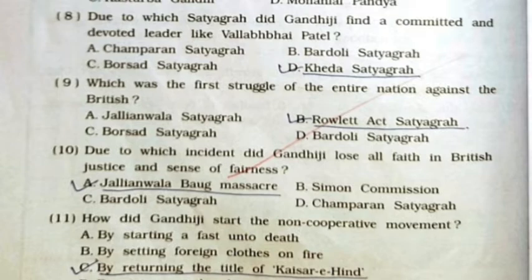Ninth, which was the first struggle of the entire nation against the British? It's option number B, Rowlatt Act Satyagrah. 10th, due to which incident did Gandhiji lose all faith in British justice and sense of fairness? It's option number A, Jallianwala Bagh Massacre. 11th, how did Gandhiji start the non-cooperation movement? It's option number C, by returning the title of Kaisar-e-Hind.